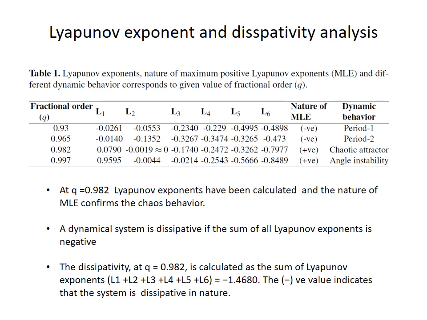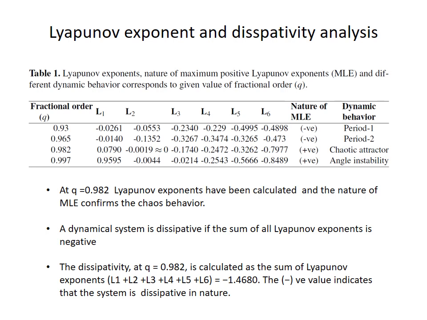Corresponding to the previous slide, where we have four values, q equal to 0.93, 0.965, 0.982 and 0.997, we have seen four different kinds of behavior: period 1, period 2, chaotic and multi-scroll chaotic behavior.